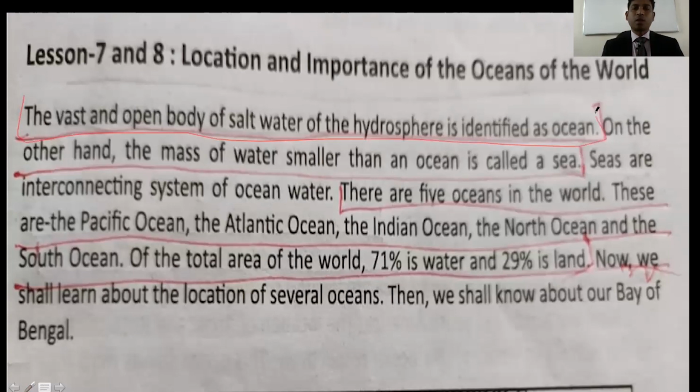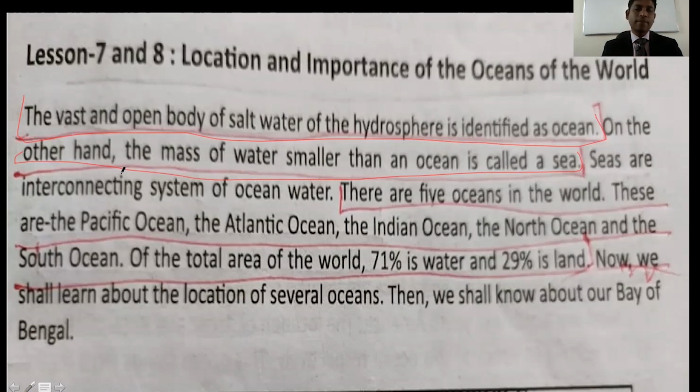And if I ask you what is sea, then you have to say, on the other hand, the mass of water smaller than an ocean is called sea. So two definitions here you can read from here, and also here you can know about 5 oceans. First one, Pacific Ocean, Atlantic Ocean, the Indian Ocean, the Arctic Ocean, and Southern Ocean. So you have to remember these 5 ocean names.